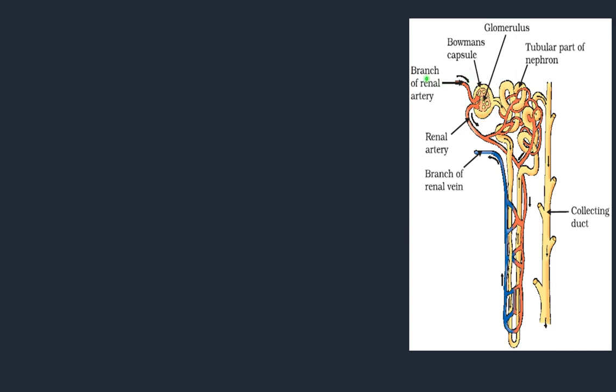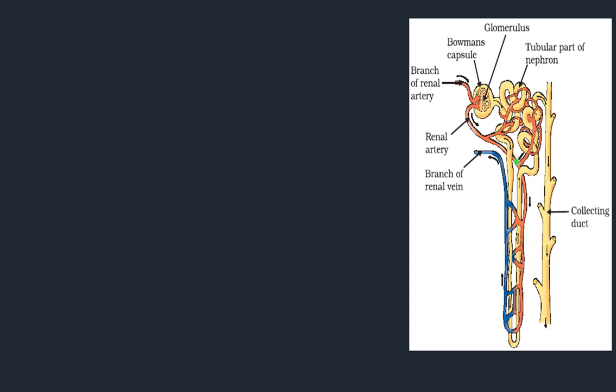This is the arrow mark showing the blood entering inside the Bowman's capsule. So these are called as what? Afferent arteries. These are afferent arteries. Remember students, these afferent and efferent arteries are very important. Afferent arteries will bring the blood from different parts of our body and pour it into the Bowman's capsule, with the help of glomerulus.